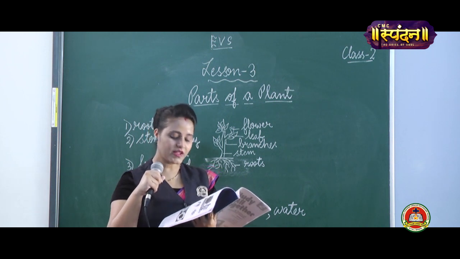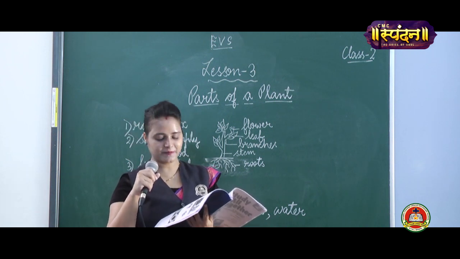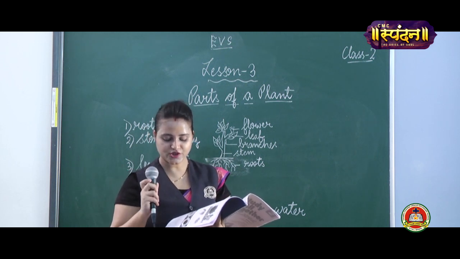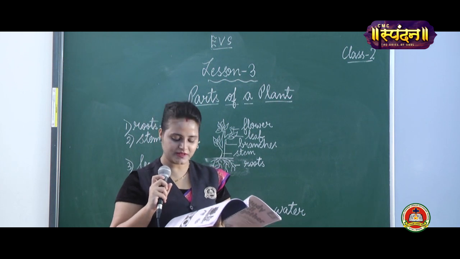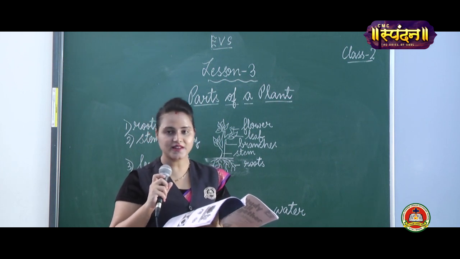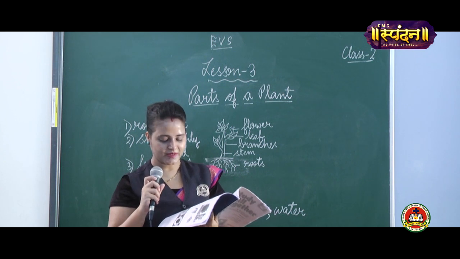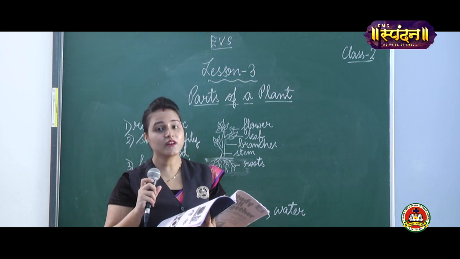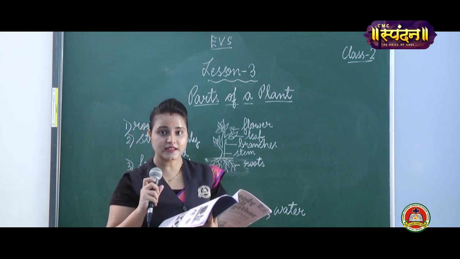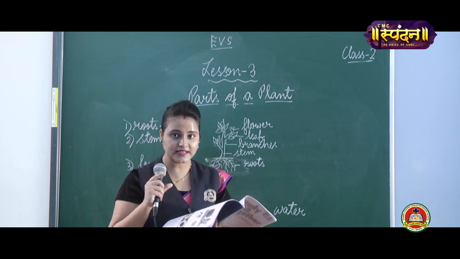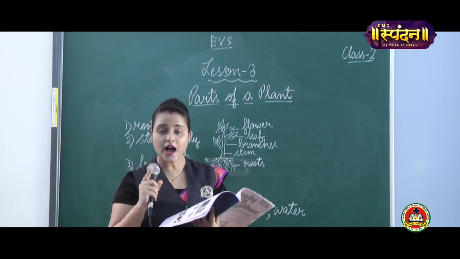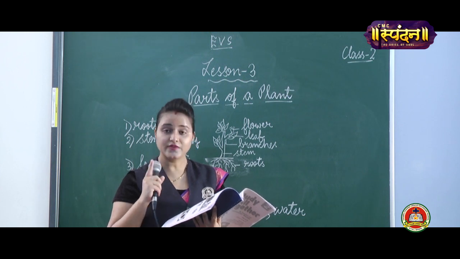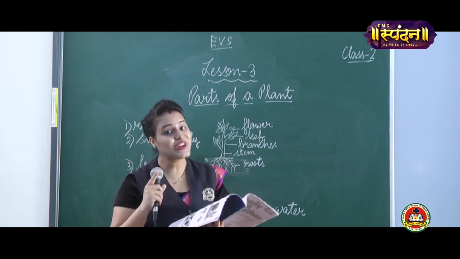Yes? Now we come to fruits. Different plants bear different kinds of fruits, such as mangoes, apples, oranges, papayas, grapes, etc. Now we come to seeds. Seeds are found inside the fruit. When you eat a fruit, you see a small seed inside it. After eating fruits, you throw the seed away. These seeds grow into a new baby.